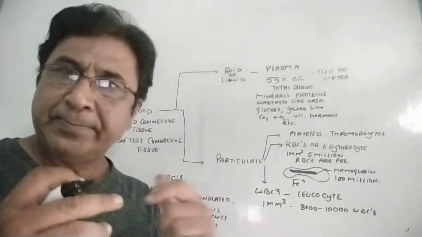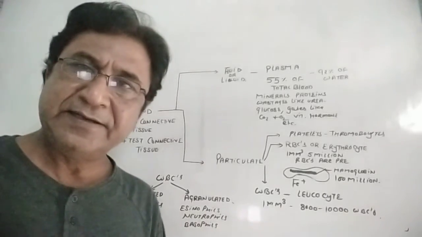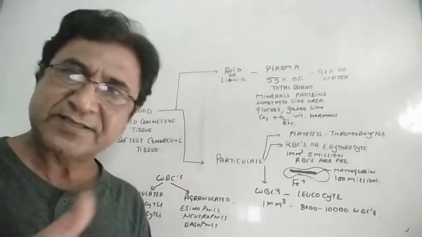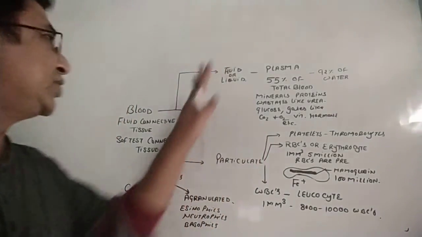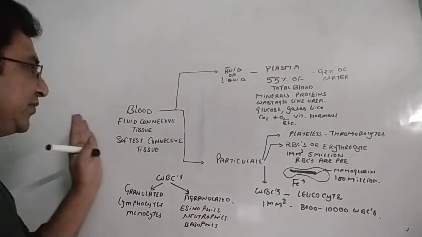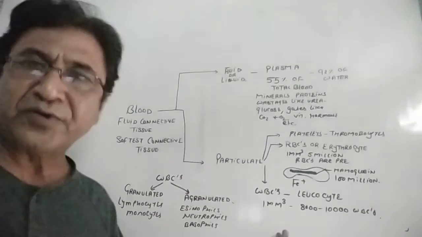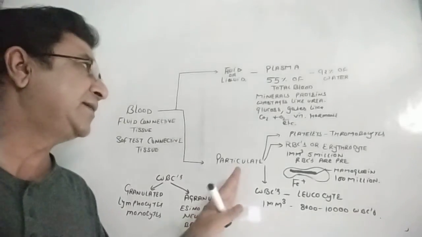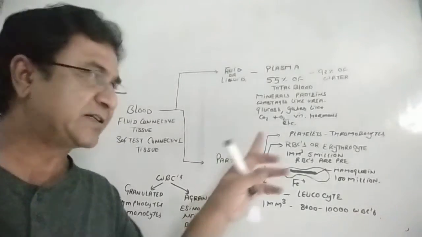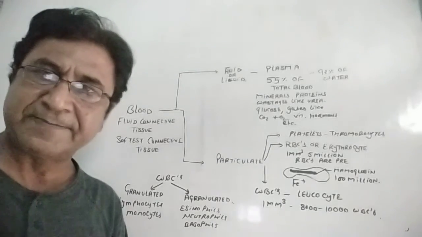These platelets help in blood clotting. We'll be discussing in detail the chemical reactions occurring during blood clotting separately. So these are the parts of the blood, which is a fluid connective tissue. First you remember this, and then we'll proceed toward arteries and veins, and especially in the blood clotting discussion we should have all the reactions.